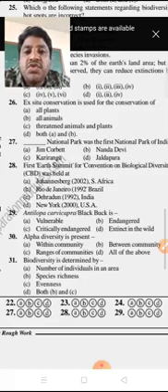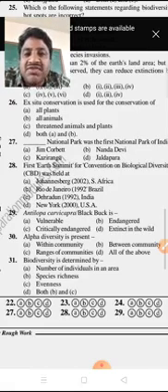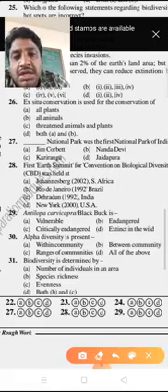So ex situ conservation or in situ conservation mainly occurs for threatened animals and plants. Not plants specifically, not animals only. Whatever threatened species are present, that means animals and plants. So that's why option C is the right answer.